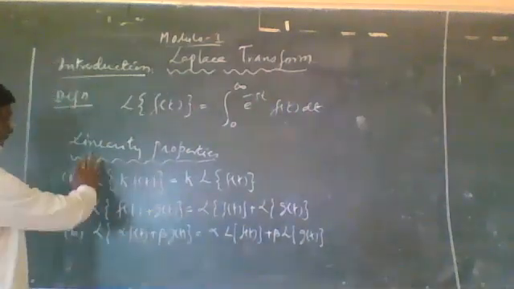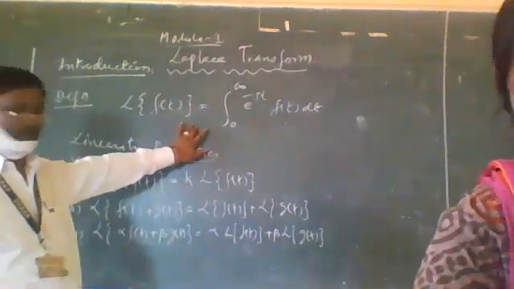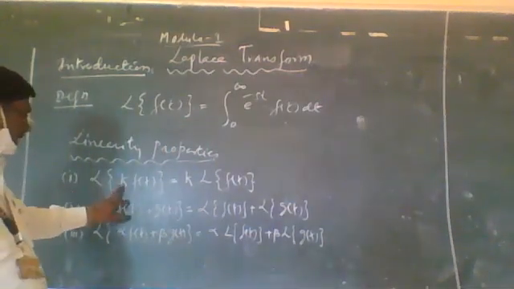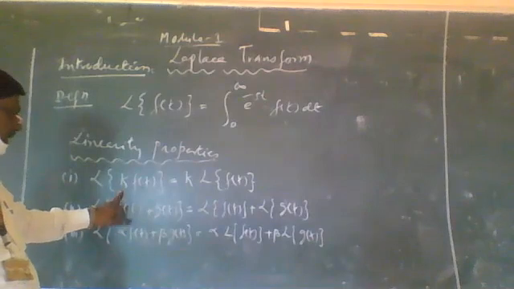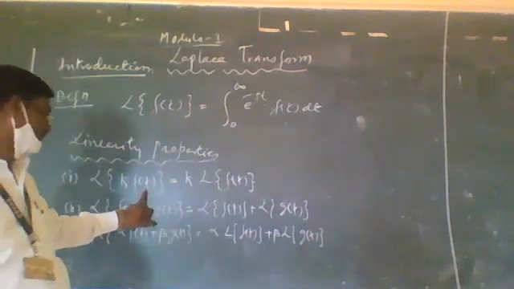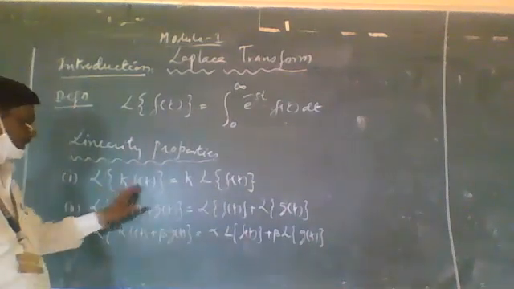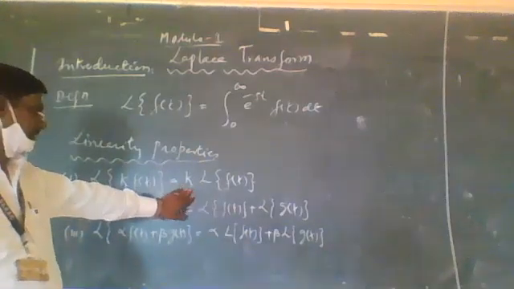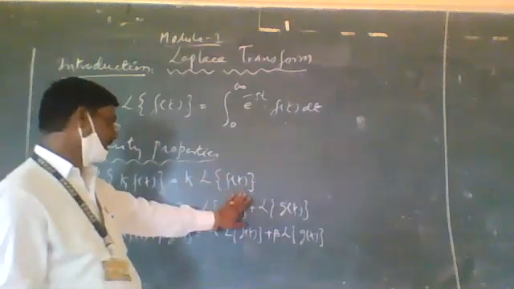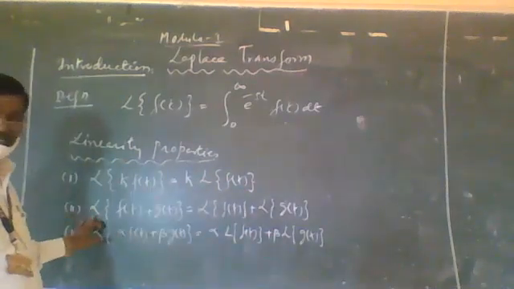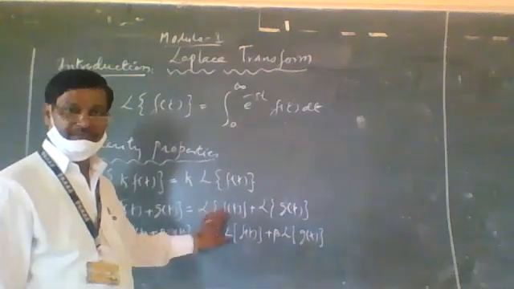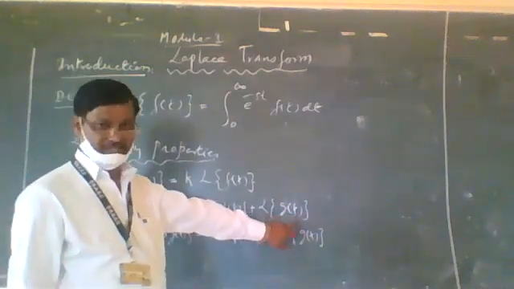The linearity properties of the Laplace transform are three. Here k indicates a constant and f of t is a real valued function, and LT of k times f of t is equal to k, which is a constant, outside, times LT of f of t. The second property: LT of f of t plus g of t is equal to LT of f of t plus LT of g of t.